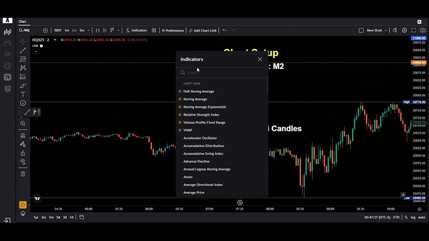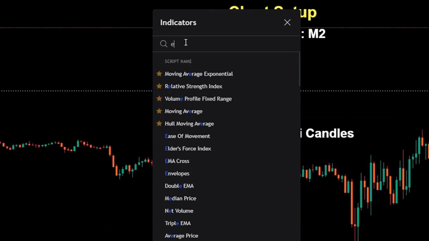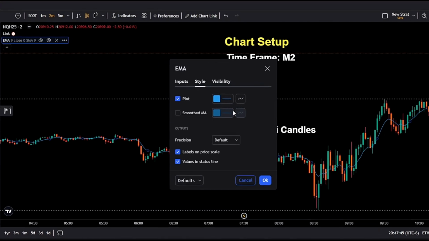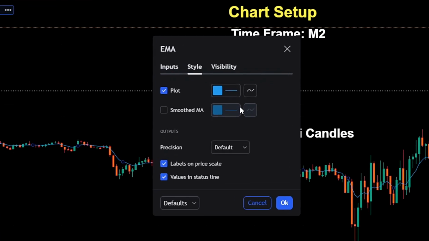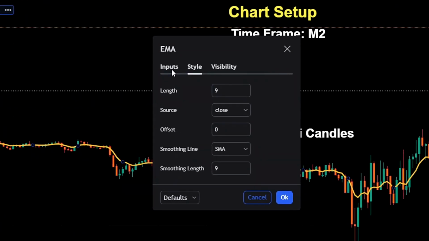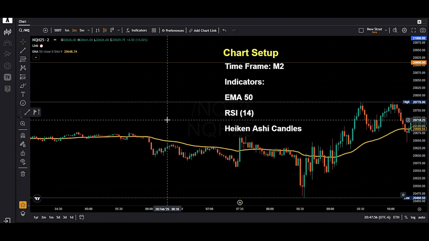Click on indicators, type EMA. It will show moving average exponential, select that. Click on settings, select the color, whatever color you like, thickness, under inputs, select 50, click on OK. And this is our EMA 50.